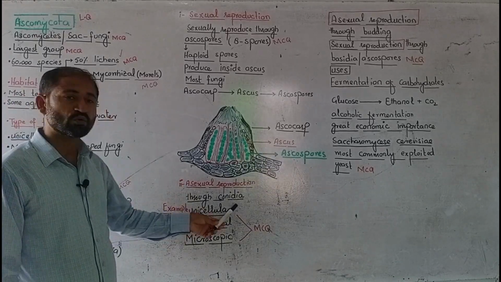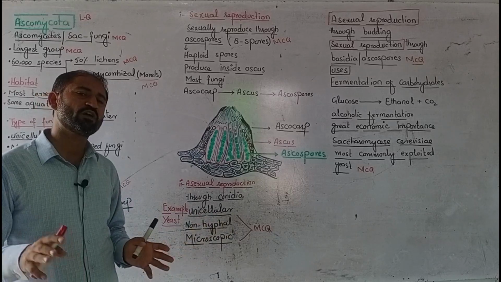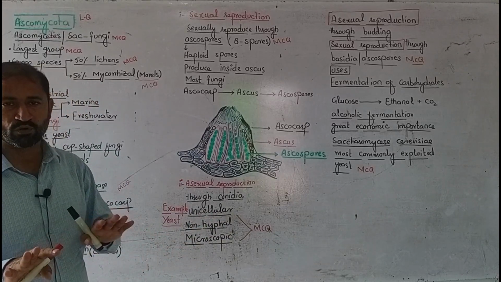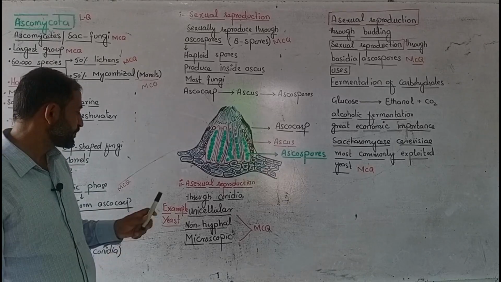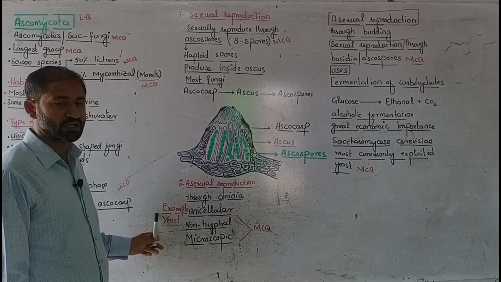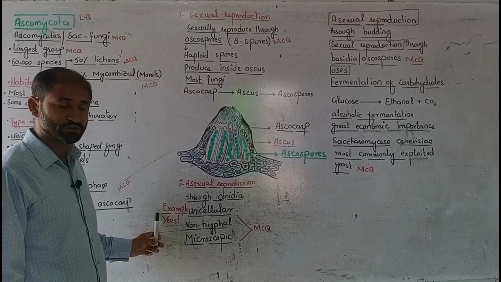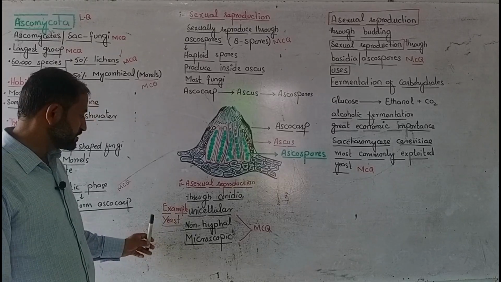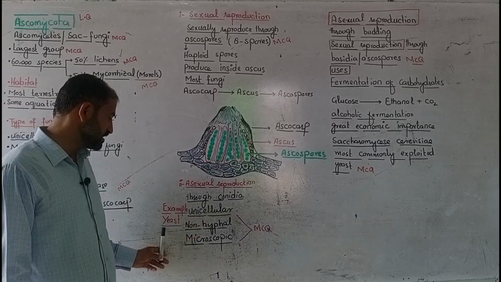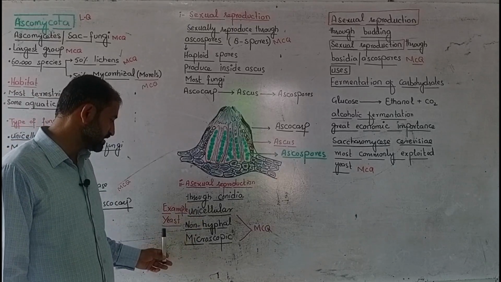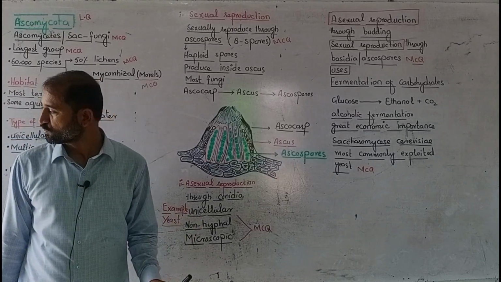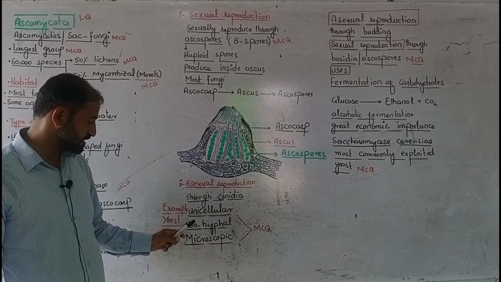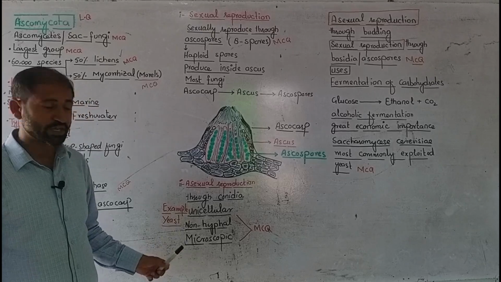Asexual reproduction is through conidia, only conidia, and we have already learned about conidia and asexual reproduction in your book, so we will not discuss it here. And next one is example. The last heading of this topic is example, and its example is yeast. Yeast is unicellular, yeast is non-hyphal, yeast is microscopic.